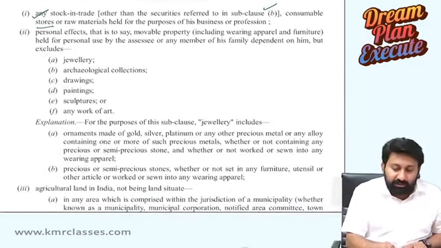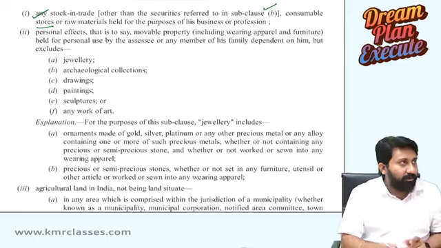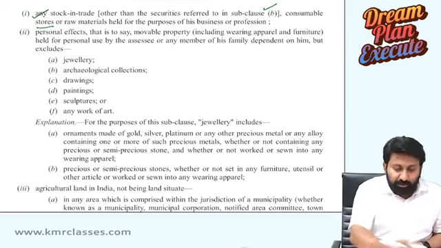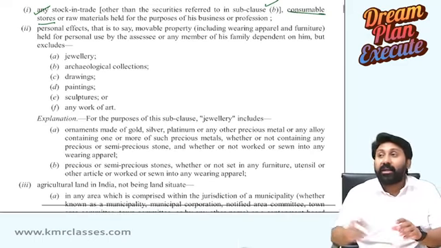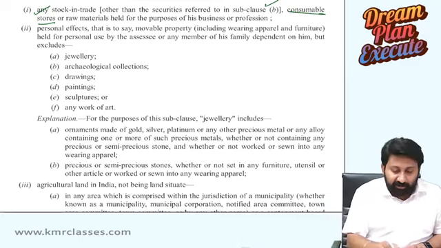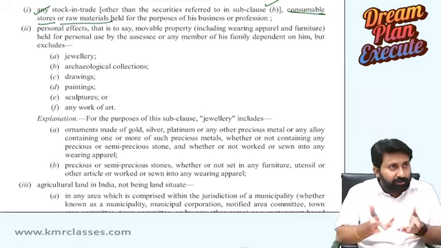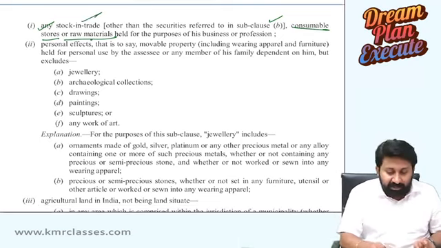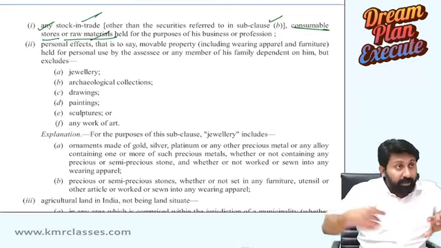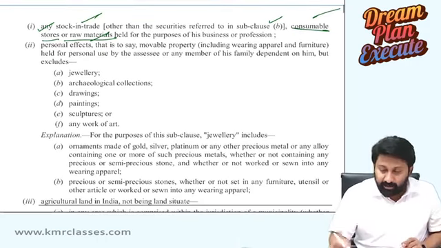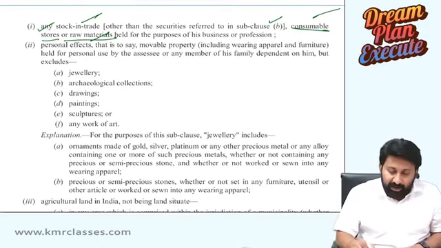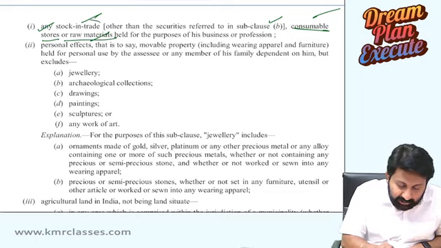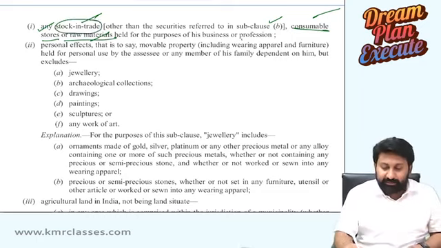Consumable stores, spare parts, etc. in a godown. Consumable stores, any work in progress, other things in the factory. Raw materials without finishing. Finished goods, stock in trade. Without finishing, raw material. Consumables, indirect materials, anything. All these things, held as a stock in trade in the business.